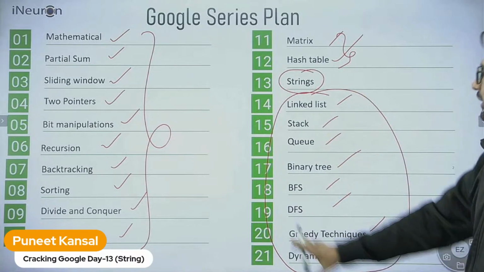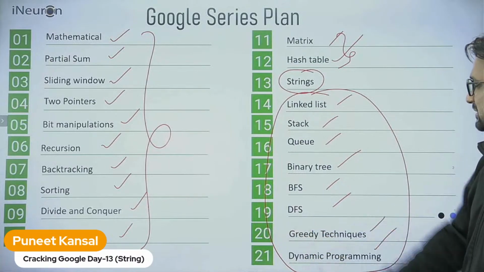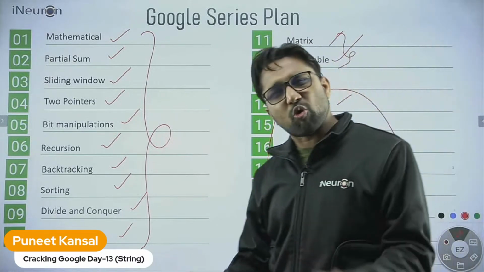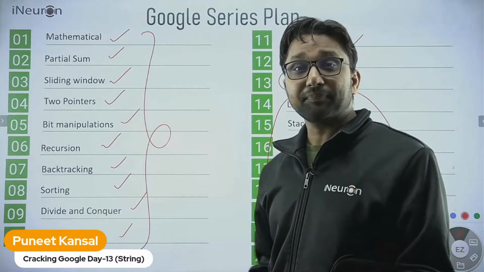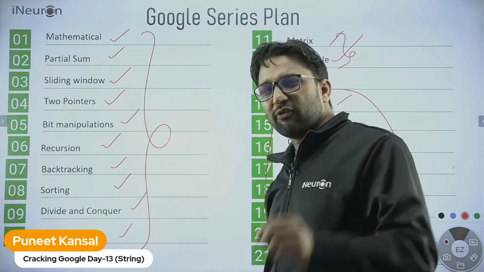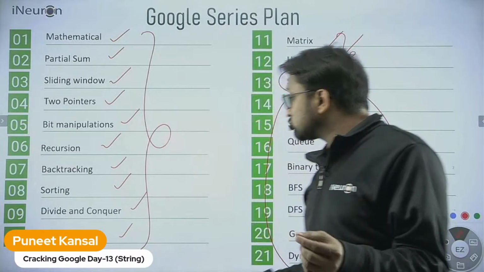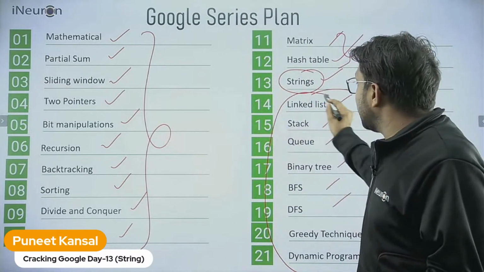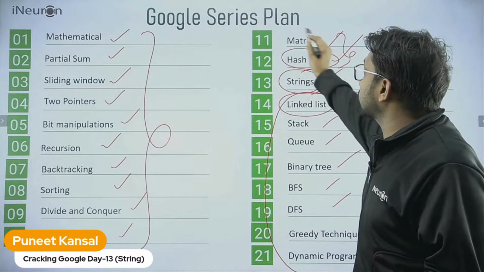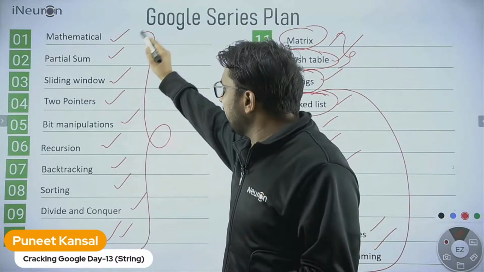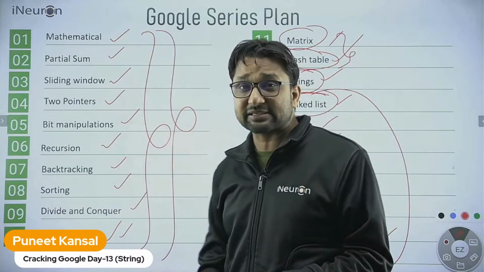You can see over here on this particular slide that we are covering almost all the important topics from DSA, and we are solving the Google problem from every different topic. So you will get the idea of how we handle strings, how the linked list works, how the hash table works, how the matrix works, how binary search works. You will be knowing different techniques in this series.